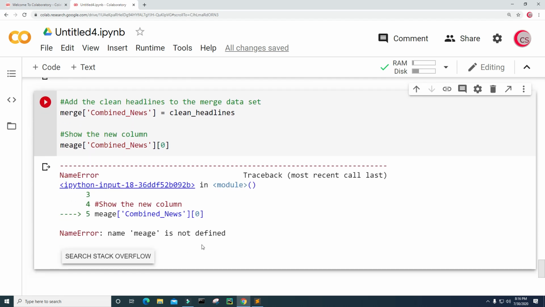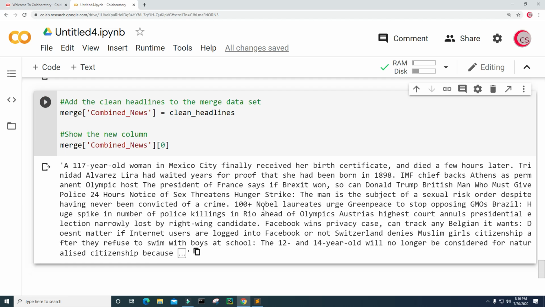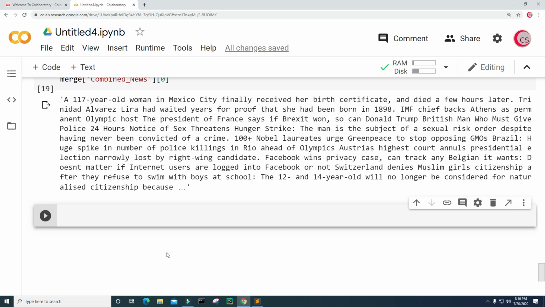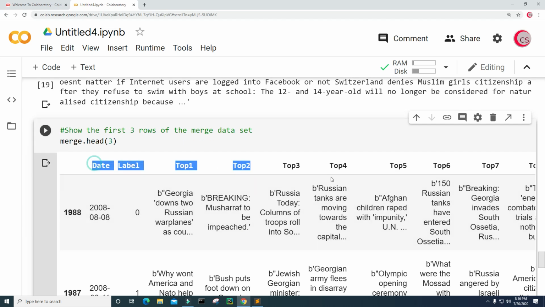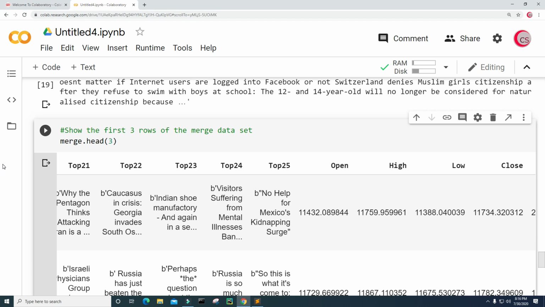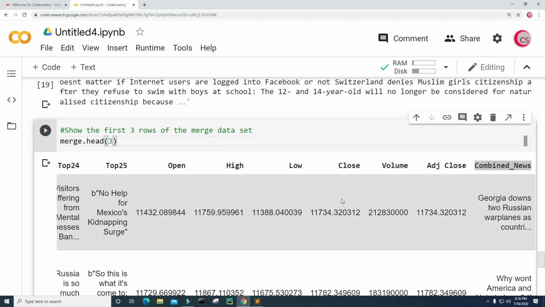Okay, so I misspelled merge, and let's run this again. Okay, so there it is. That looks really, really good. All right, so let's create a new cell, and now I'm just going to show the first 3 rows of our merge data set. So just type merge.head, input the number 3, and let's run this. Okay, and now if I scroll all the way over, we can see the new column combined_news. So everything looks really good so far.